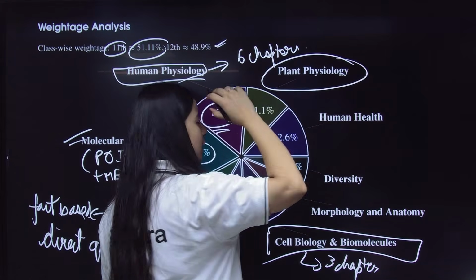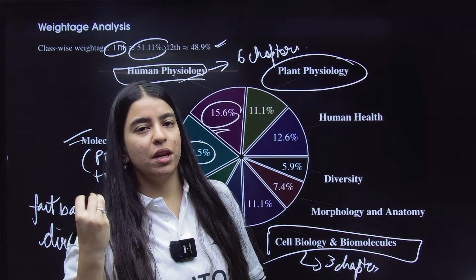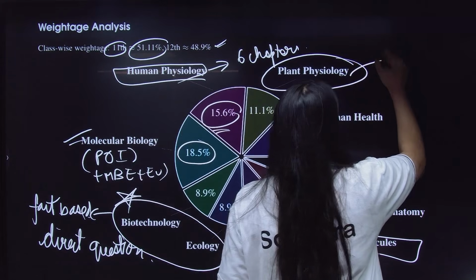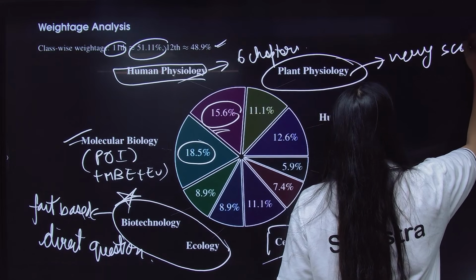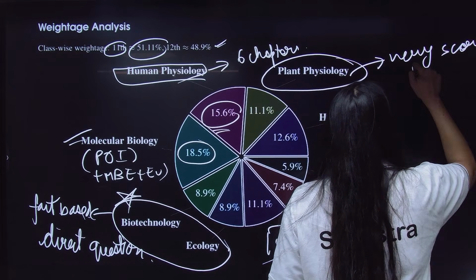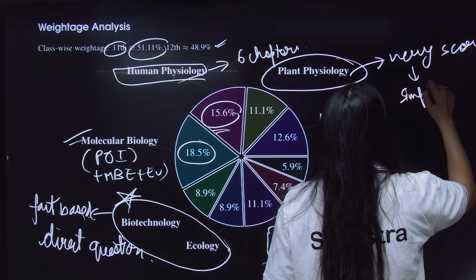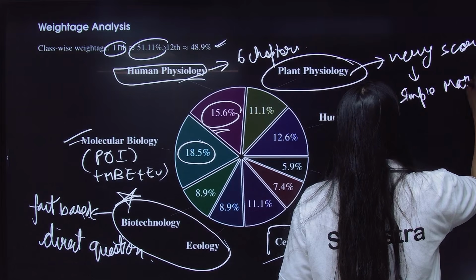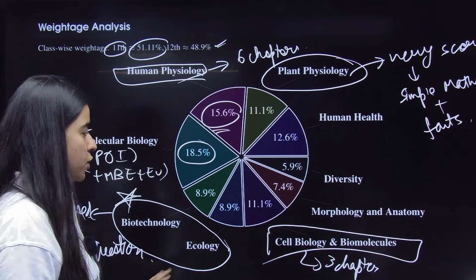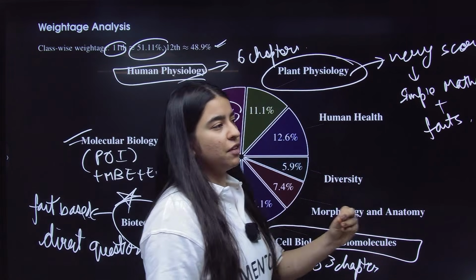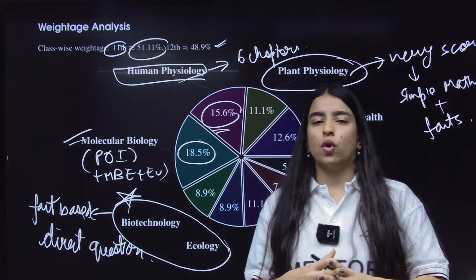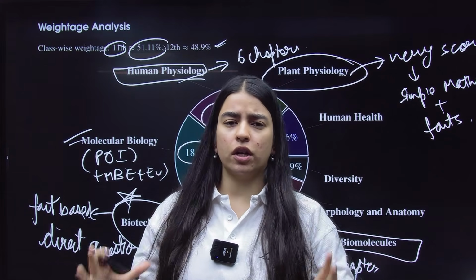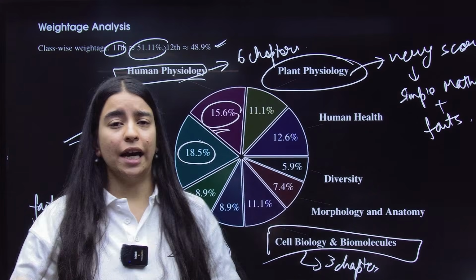Now plant physiology is again very factual and very mathematical. So it is again very scoring, right? It is very scoring. Why? Because it has simple maths plus facts. So if you are able to do these units first, then it will be very easy for you to score at least 35 to 40 marks in your biology exam in your IAT.